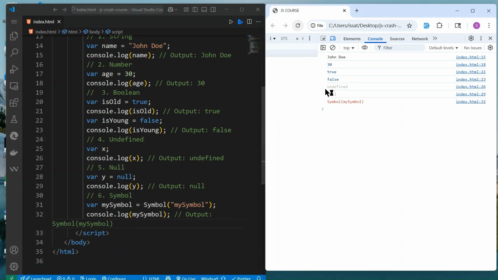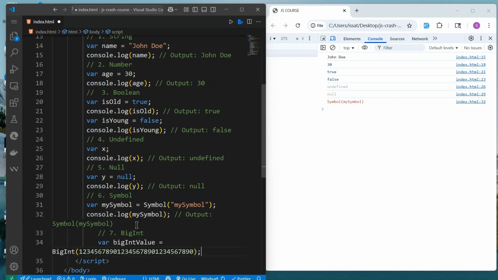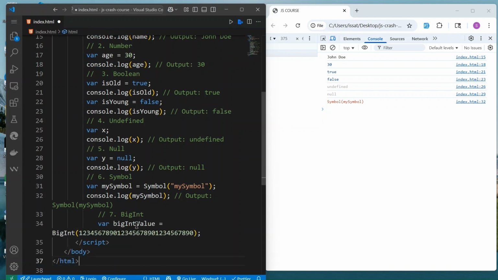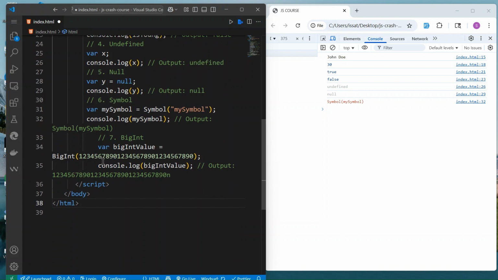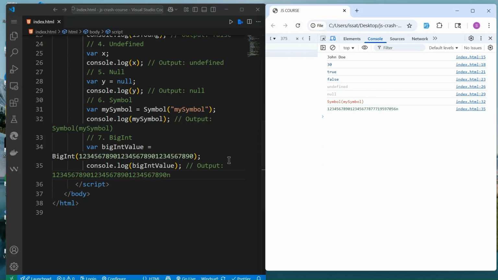If you output, you'll see that you get my symbol. We also have a big integer, which is the biggest number. So we can give this number big integer. We can console.log big number, and the output will show you this big number like this.